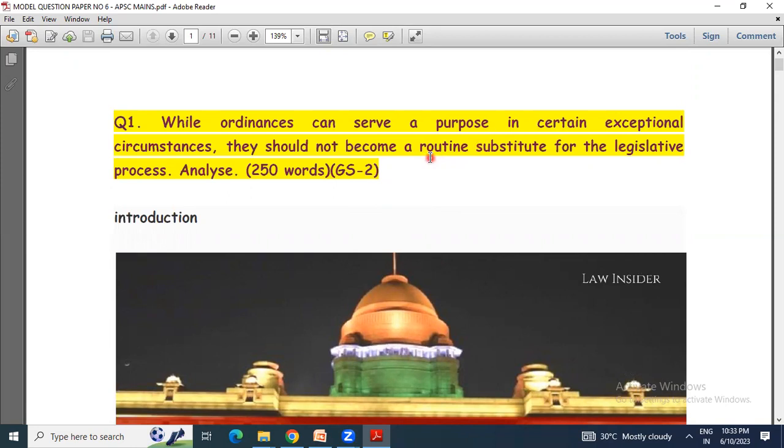ordinance is required. Ordinance can serve a purpose in certain exceptional circumstances, but that should not become a routine substitute for the legislative process. So that's why we conclude this question and conclude this session also.